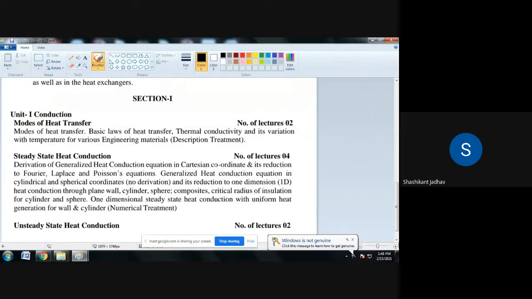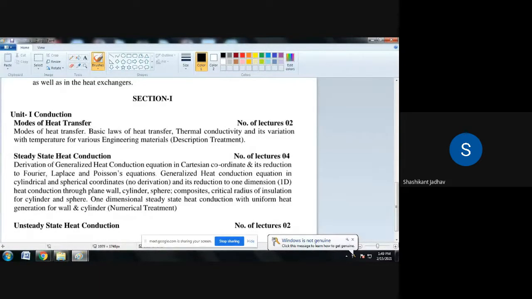So how to denote the emissive power of a black body? That is EB, capital E suffix B. EB is the emissive power of a black body. EB is directly proportional to T raised to 4, where T is the absolute temperature of that body. This is the proportionality sign. To remove it, we give the proportionality constant. So EB is equal to sigma into T raised to 4.